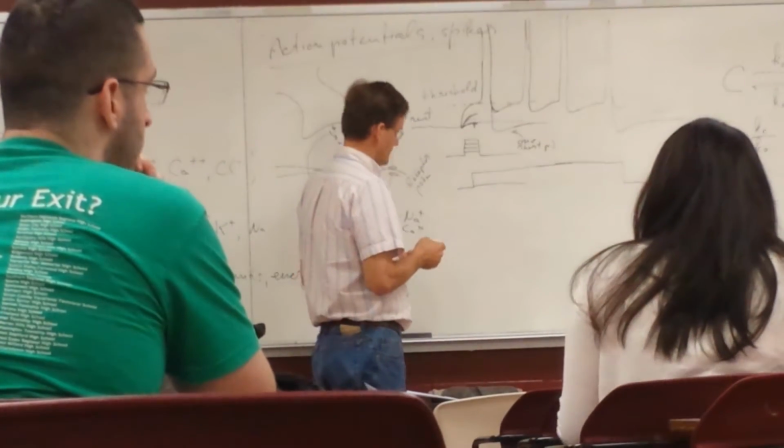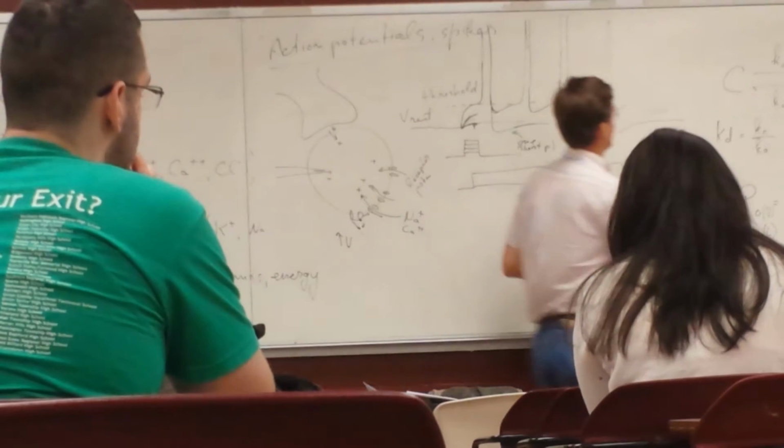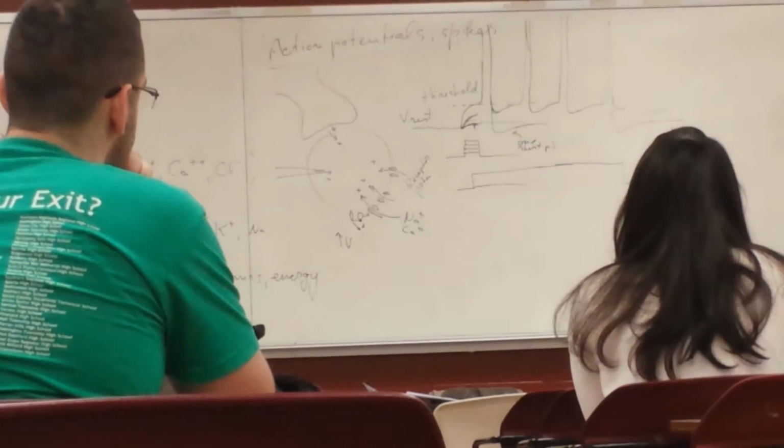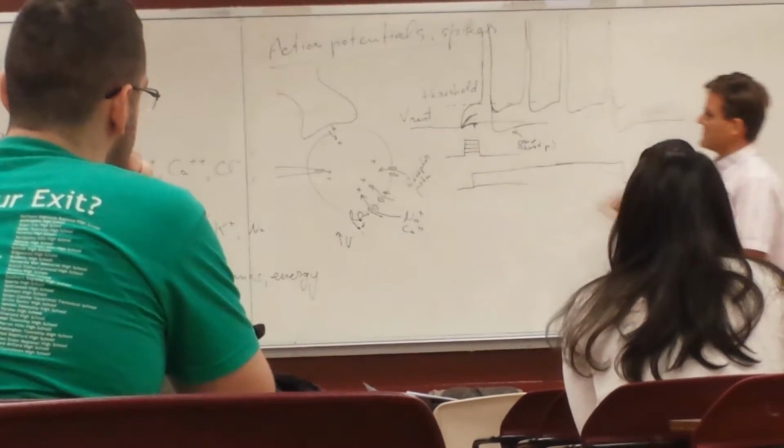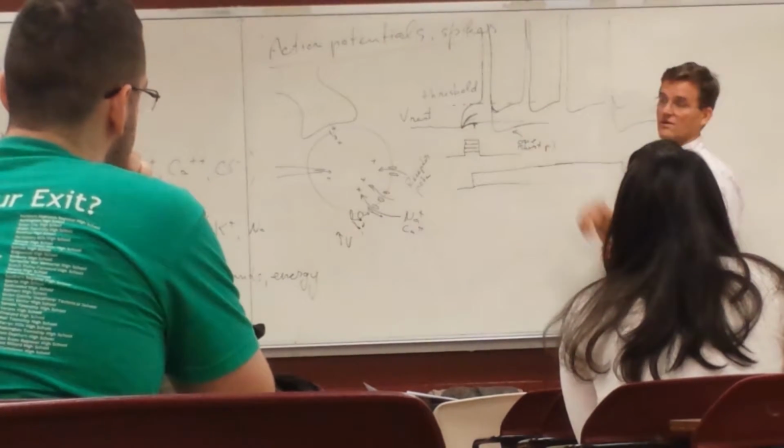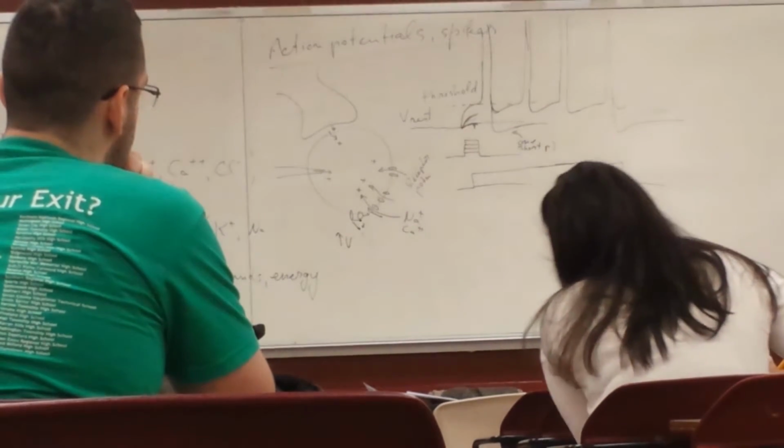Now, see what happens if we keep increasing this, but now we increase it beyond threshold. What will you see?